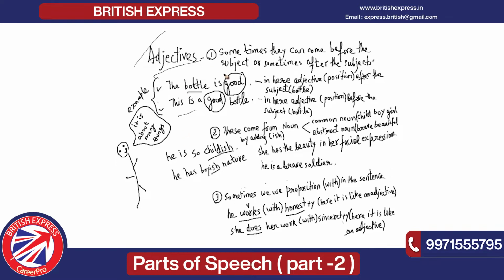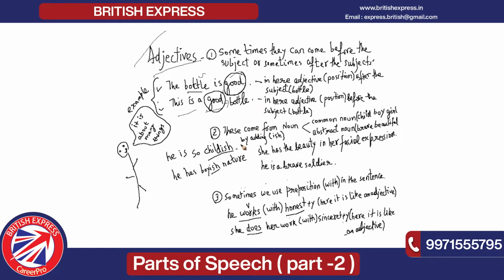The bottle is good. This is a good bottle. Now the circled one is your adjective, where good is coming after the subject, and in the other sentence, the same sentence, the adjective is coming before the subject. So I have given the explanation also. The position is changing in both the sentences.